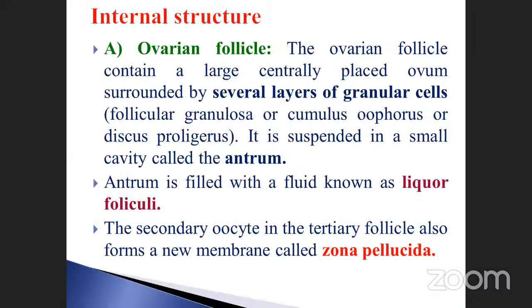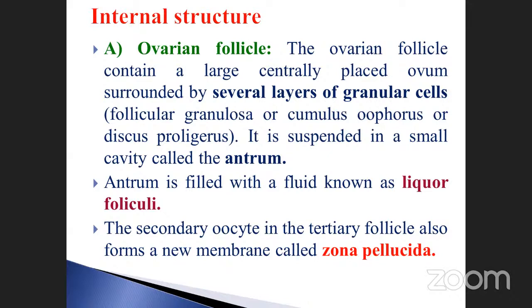The first one is the internal structure, the histology of the ovary. You must note it down. This is very, very important. A is an ovarian follicle. The ovarian follicle contains a large, centrally placed ovum surrounded by several layers of granular cells, otherwise called follicular granulosa, cumulus oophorus, or discus proligerus. These are the several layers of granular cells.